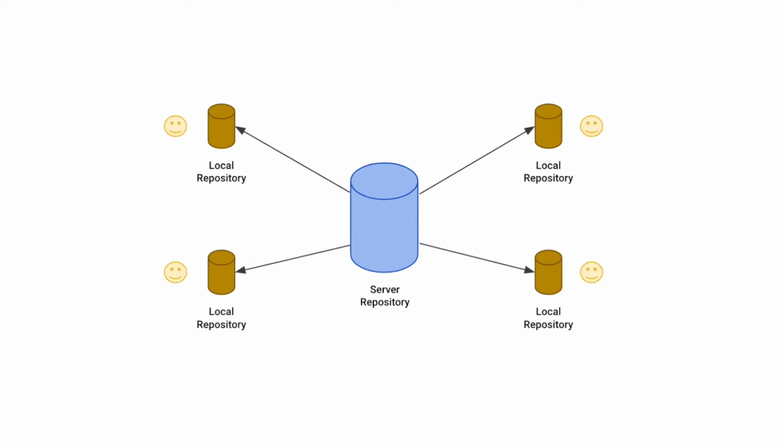So here you can see that we have a server repository and a few local repositories. The local repositories are clones of the server repository, and the developers can work on their local repositories, and when they push the changes, the same thing will be reflected on the server repository.